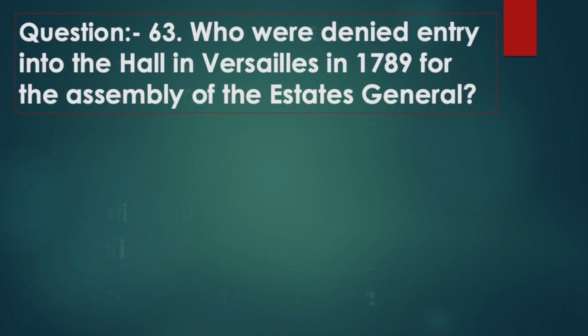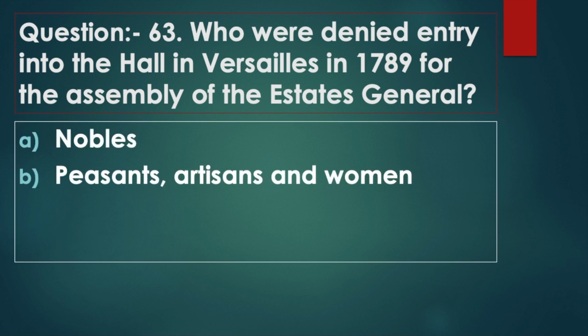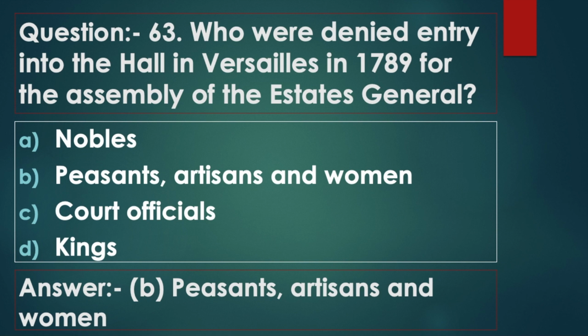Question 63. Who were denied entry into the hall in Versailles in 1789 for the assembly of the Estates General? Option A, nobles. Option B, peasants, artisans and women. Option C, court officials. Option D, kings. Answer option B, peasants, artisans and women.